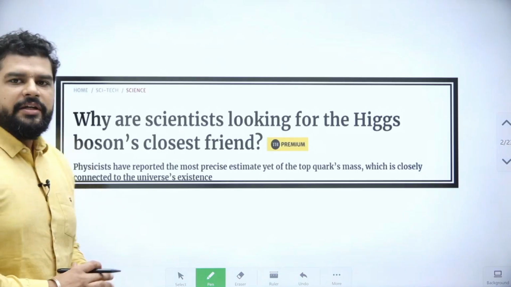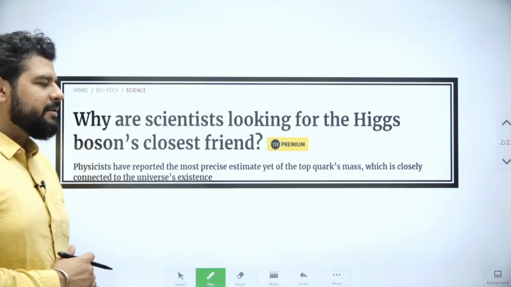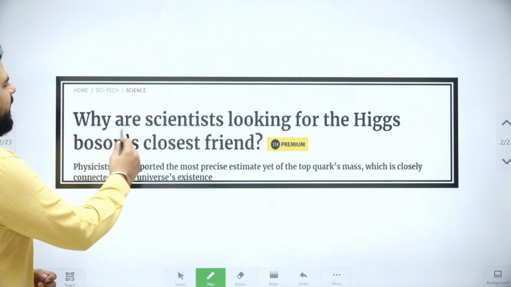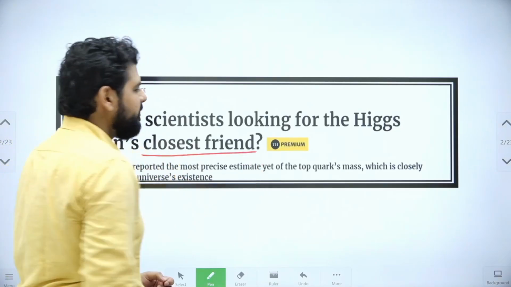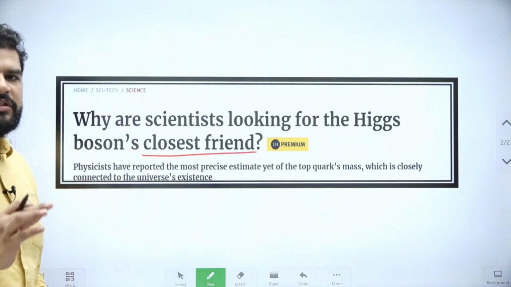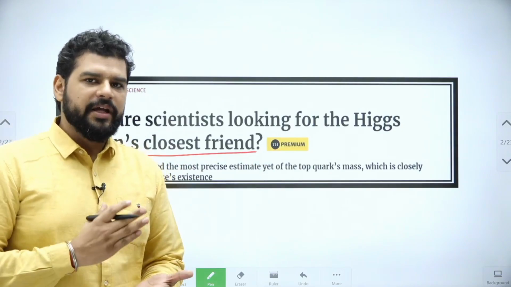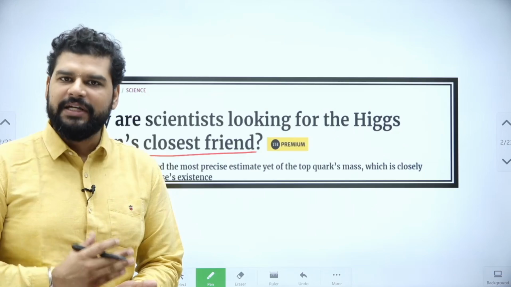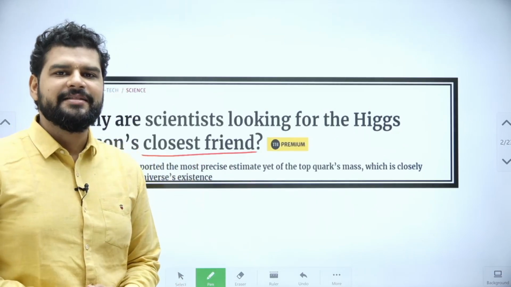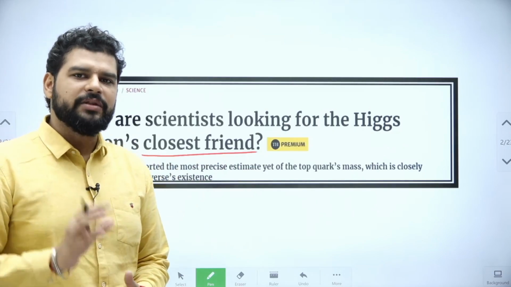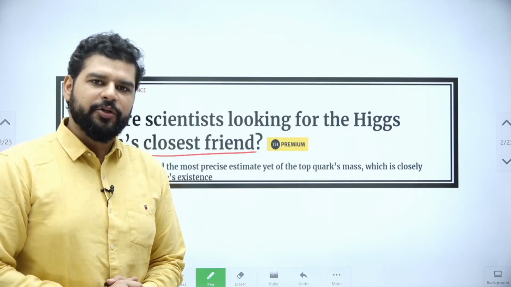See, this was in news and the Hindu article that was reported said, why are scientists looking for Higgs boson's closest friend? So the question is on closest friend. So we will learn about Higgs boson, we will learn about Higgs field, we will learn about the best friend or rather closest friend, that is the top quark, right? So that is the main part of our learning today.